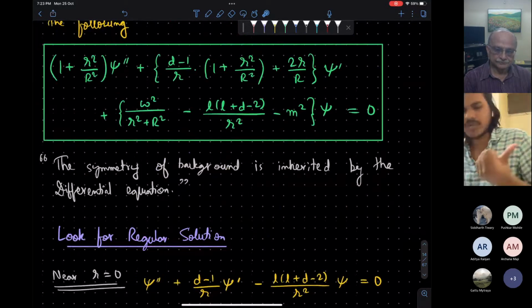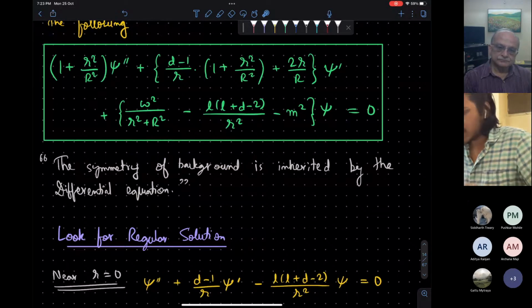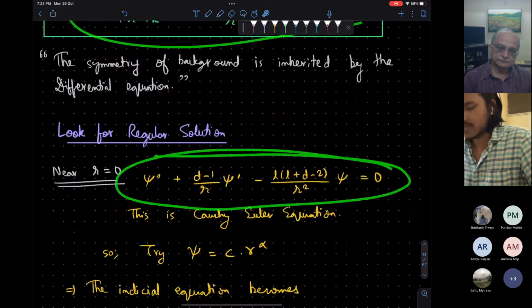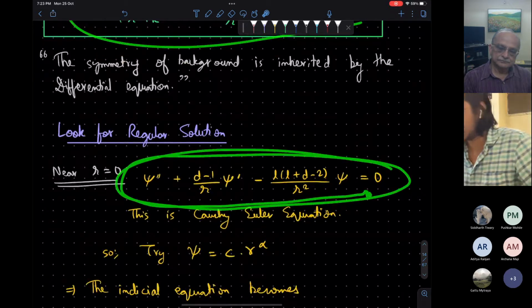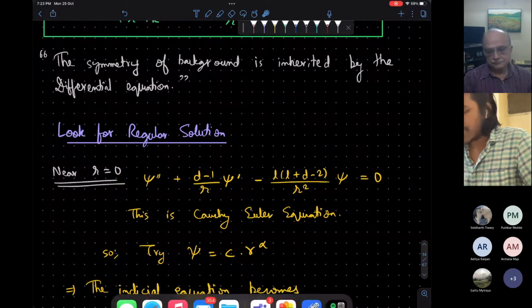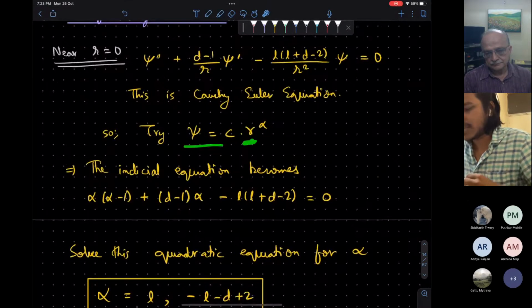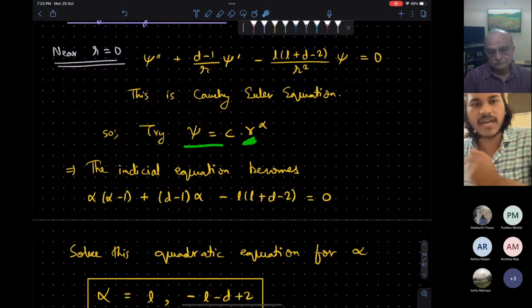It is easy to solve in two extreme limits, near r equal to 0 and r equal to infinity. So near r equal to 0, this differential equation reduces to this. Okay, you don't have to really go into detail about how this is looking. I will say the necessary things. This differential equation is a Cauchy-Euler equation. And for that, as we have seen in maths courses, you can use the substitution trial that the wave function is proportional to some power of r.